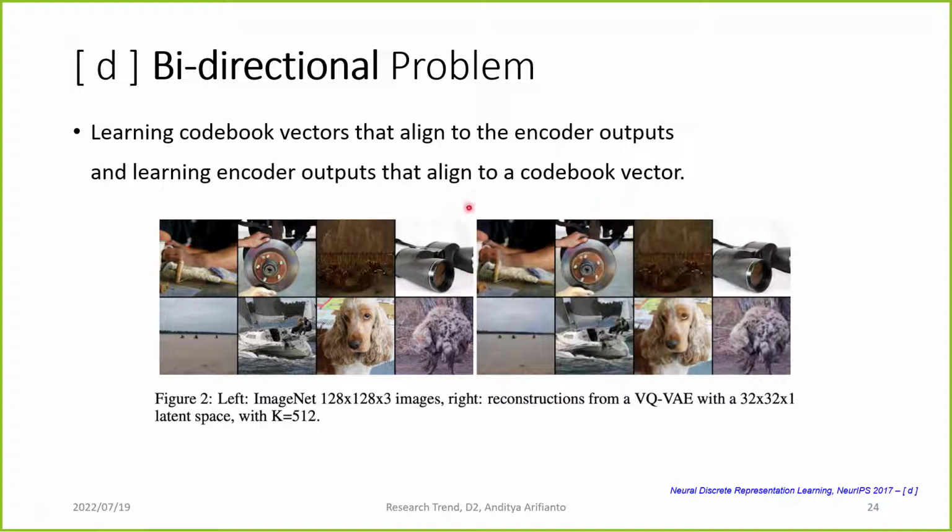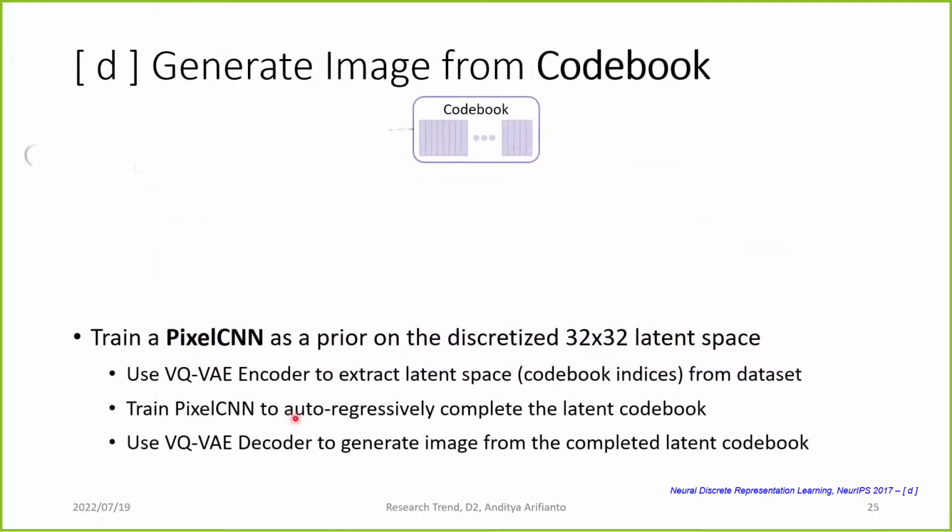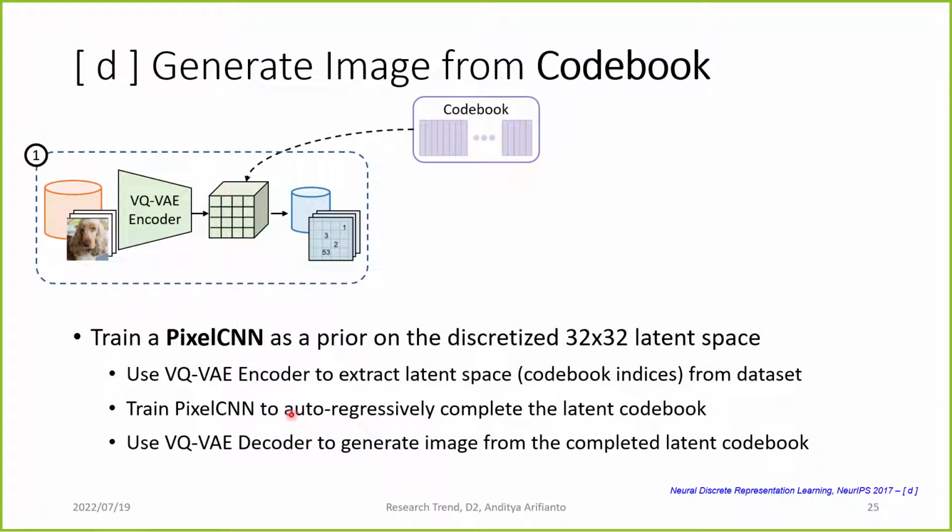And this is the result of that compression. After learning the codebook, we can input the original image, reduce it into a latent vector, and then from the latent vector that is taken from the codebook, we can reconstruct the image. Here they use a codebook of 512 possible latent code vectors. And then to generate a new image, they train a pixel CNN to perform the generation.